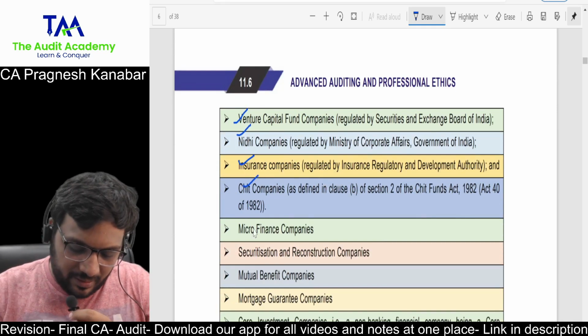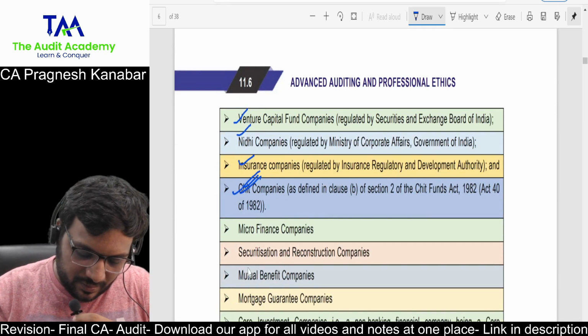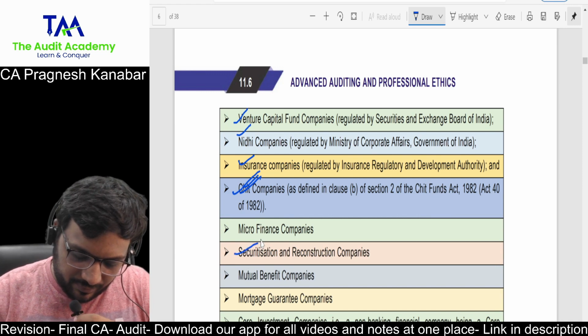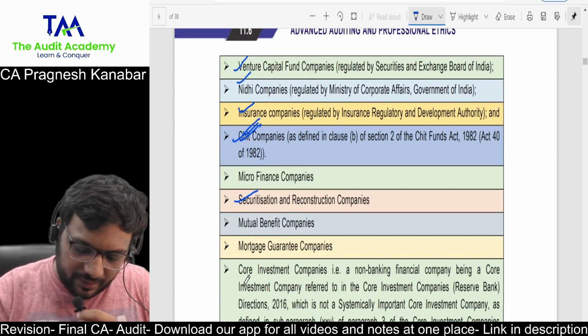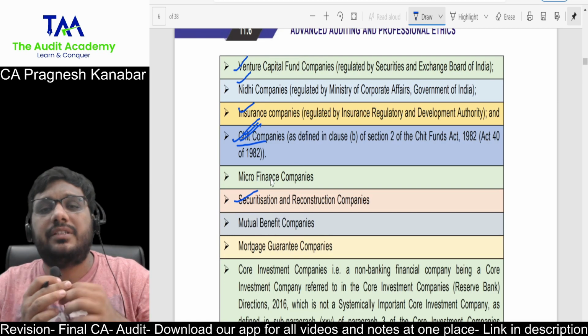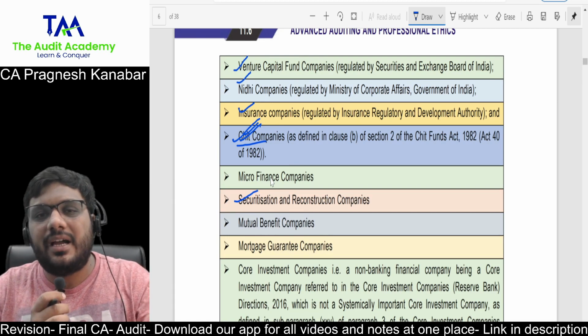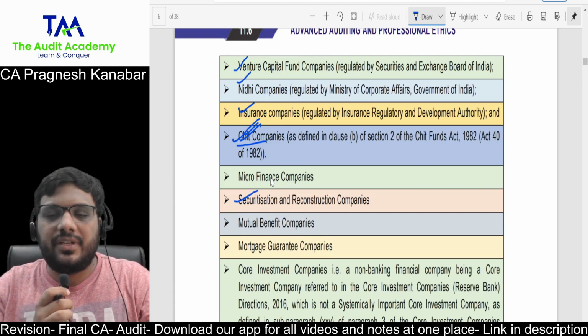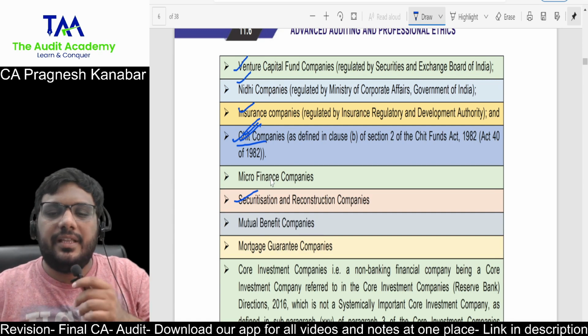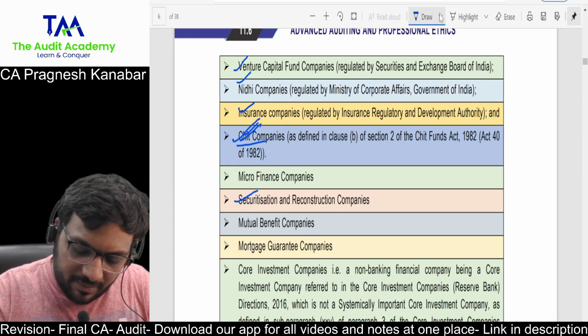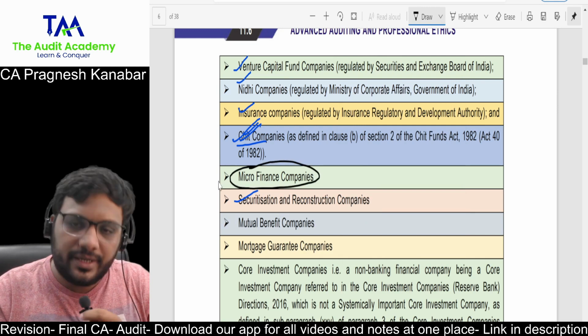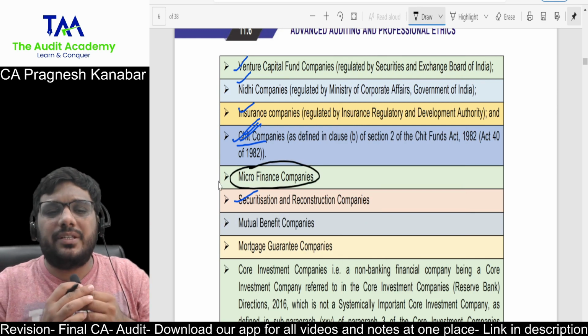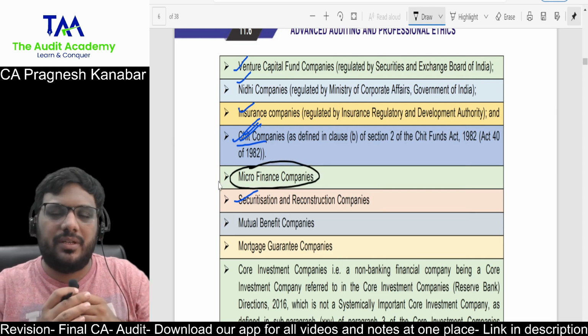Look at this. Up till here, this and securitization up till here, because these companies are normally regulated by either SEBI, IRDA, or by some other specific regulators, Ministry of Corporate Affairs. That is why exempt. Then there are some companies RBI genuinely wants to exempt, because their operations might not impact the economy too much.